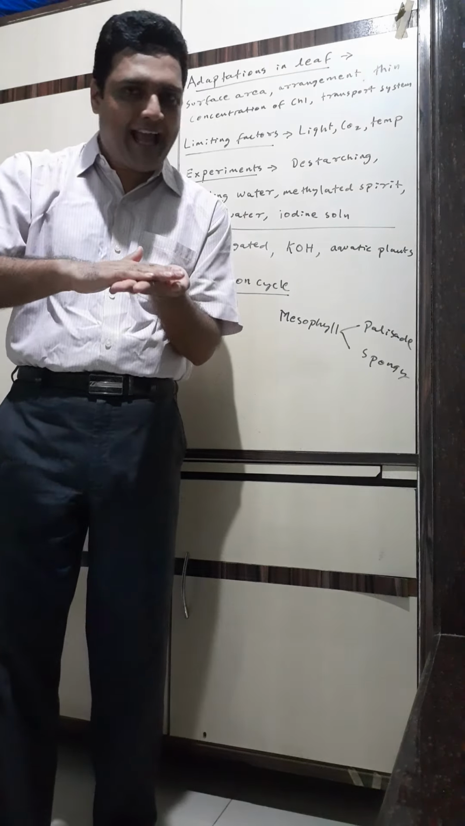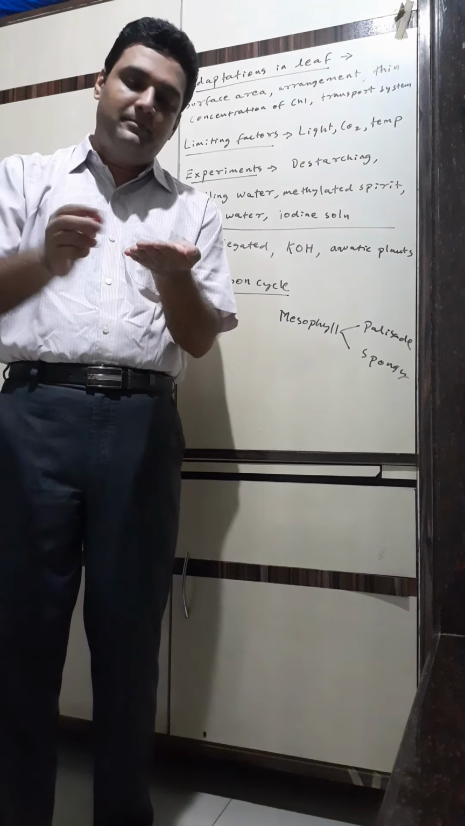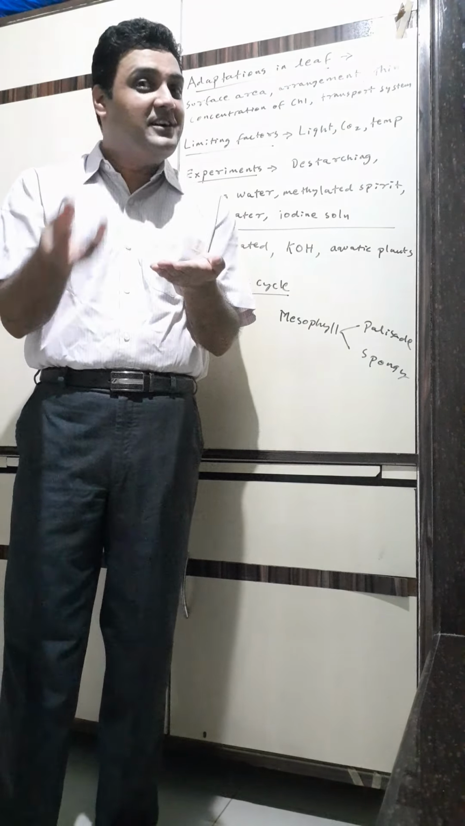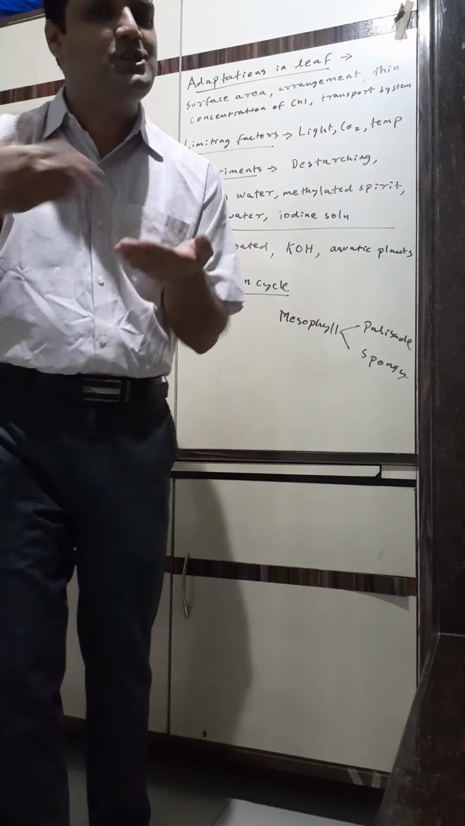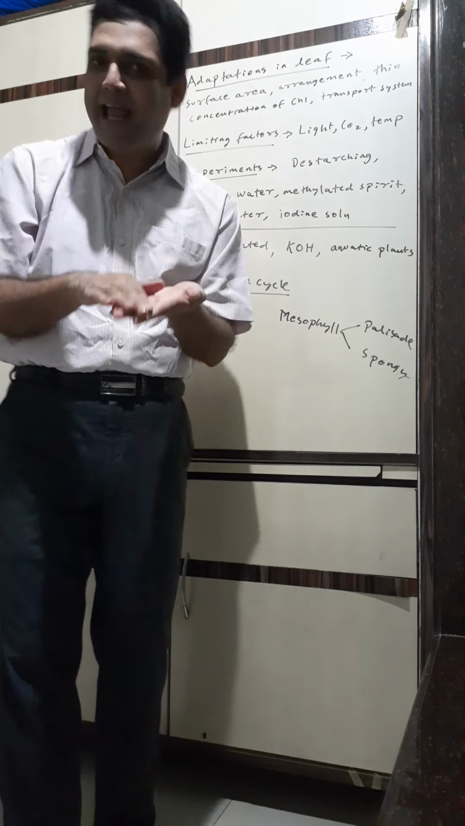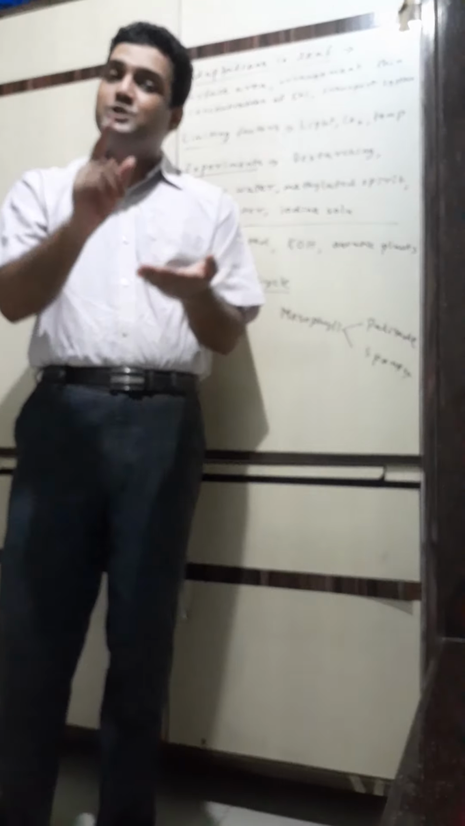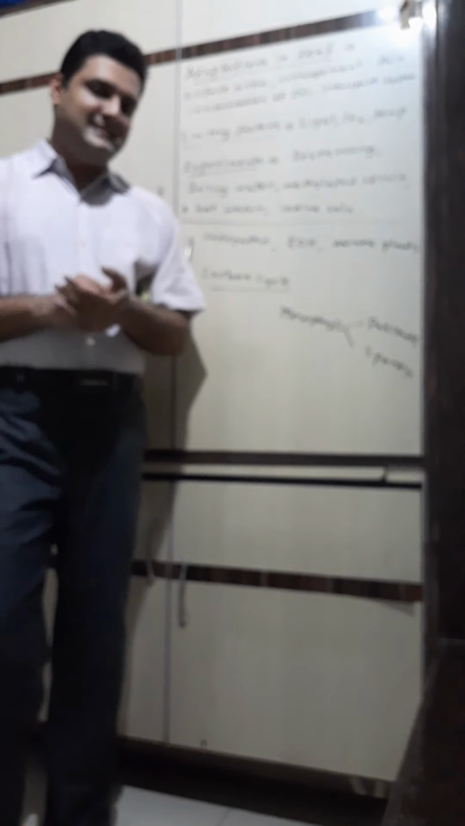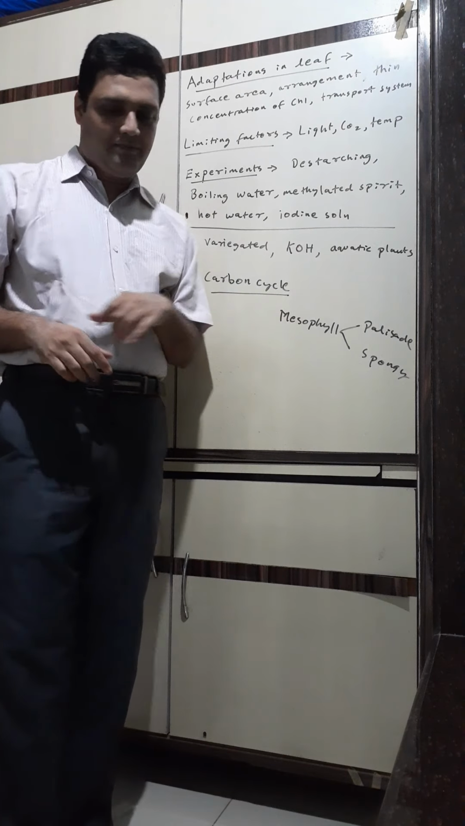Second experiment: you take a black paper and put it in the center of the leaf. After the experiment, you put iodine solution. The place where there is black paper will turn brown because sunlight could not penetrate, so no photosynthesis. The place where there was no black paper will turn blue-black. So that proves sunlight is necessary for photosynthesis.